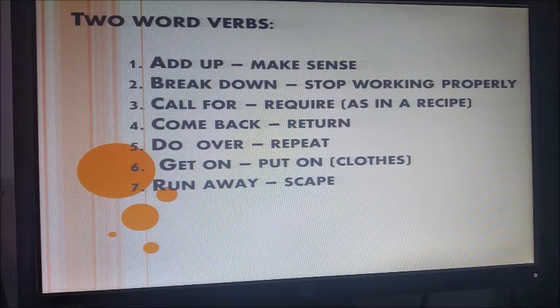Okay, the number 4, come back. Imagine that I am talking by cell phone with my family, and I am in Australia, in Ireland. And my mother says, please, son, come back. And I say, no, mother, I don't want to return again. Yes, son, please come back. We miss you. I know, mother, but I need to stay here.